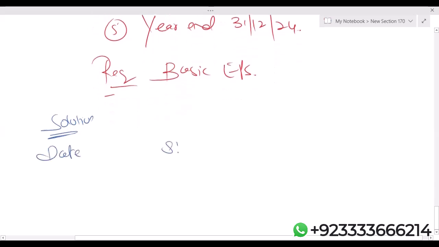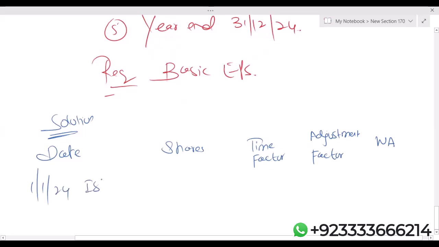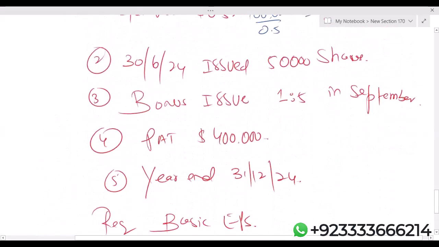Date, shares, time factor, adjustment factor, weighted average. 1 January 24, issued shares, we have 2 lakh.